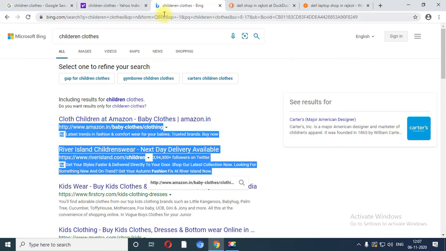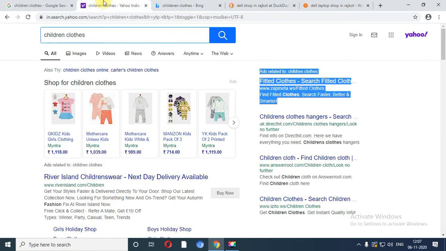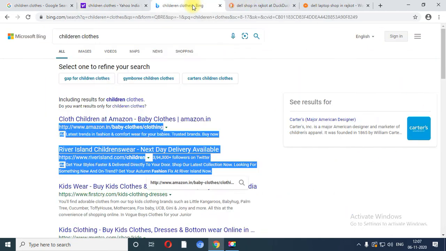So it may be possible that there are different kinds of paid advertisements on the top of the list in different search engines. So you cannot compare that Amazon is there on the top of the list in Bing, so it would be there in Yahoo. Why? Because it may be different based on the paid advertisement.